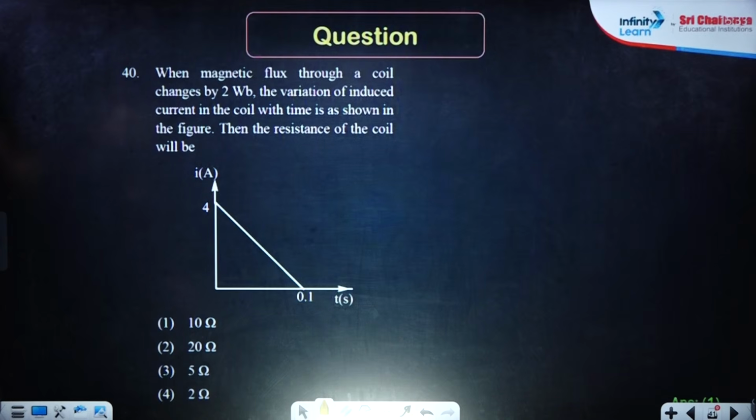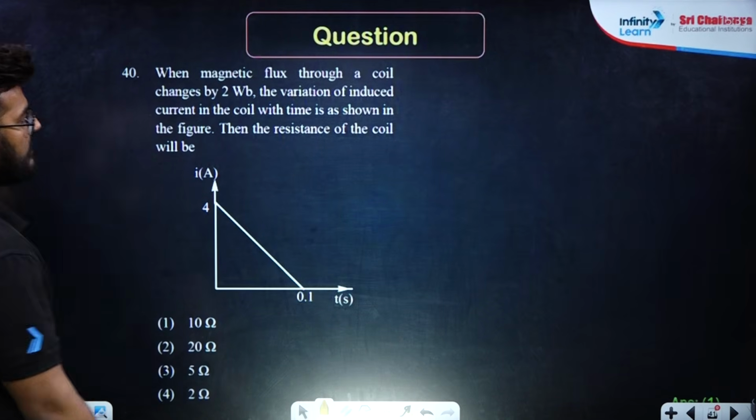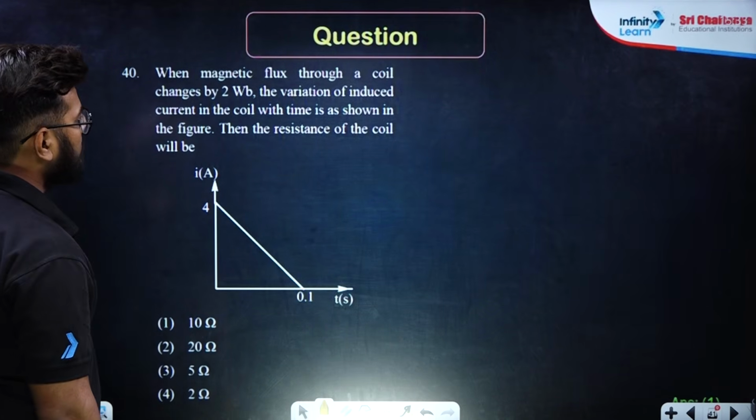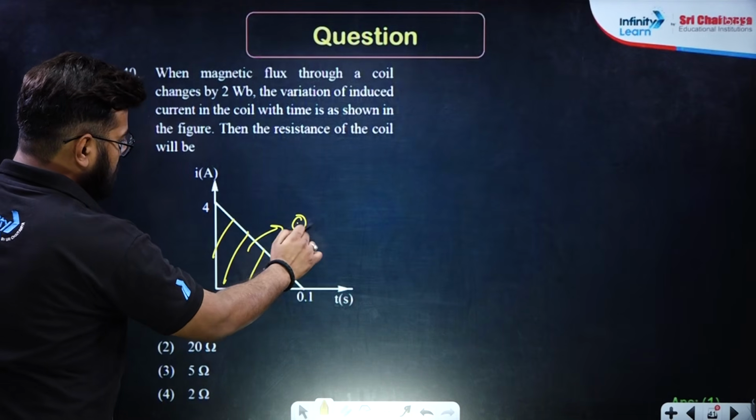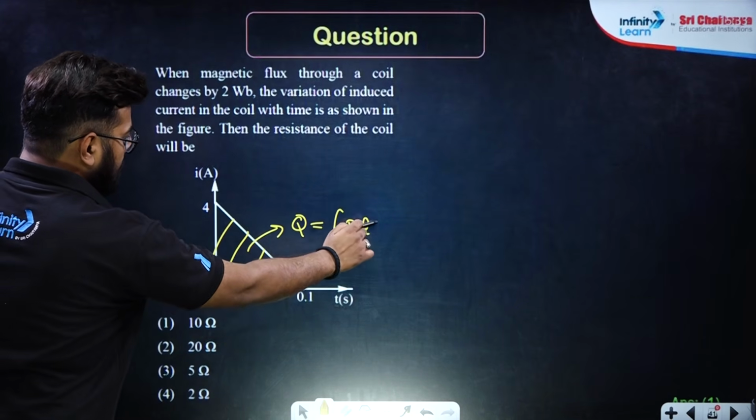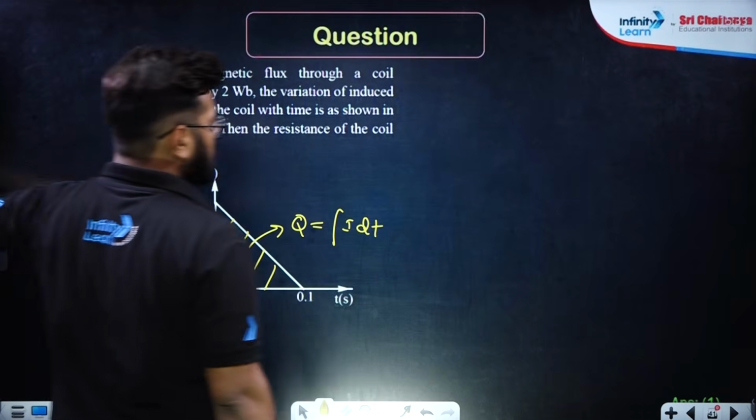When magnetic flux through a coil changes by 2 Weber, the variation of induced current in the coil with time will be. See, through this you can very easily find out the value of charge, which is integration I dt. Right. Now how much is the value of charge?